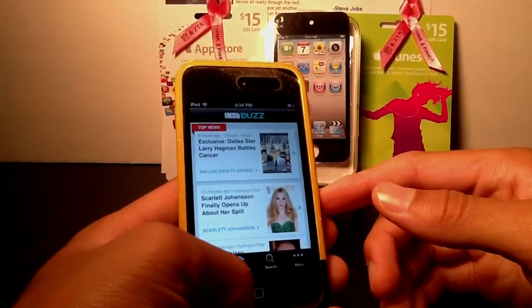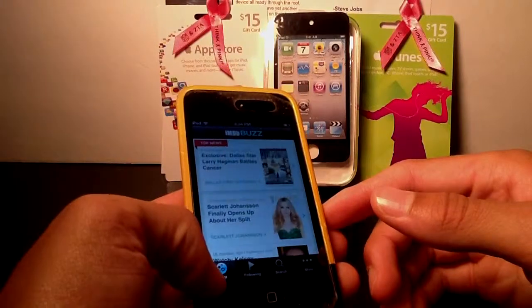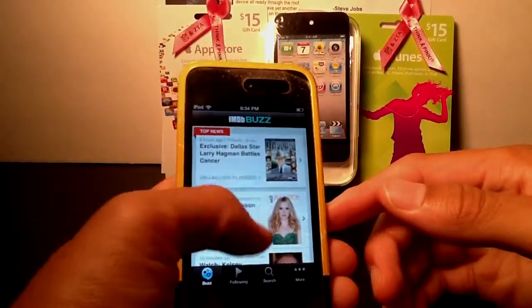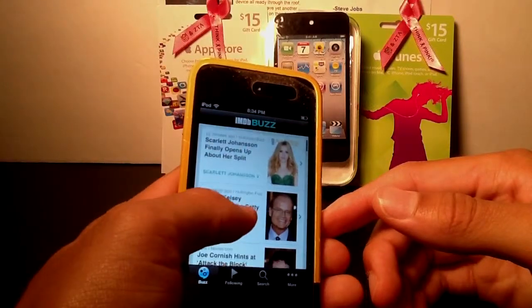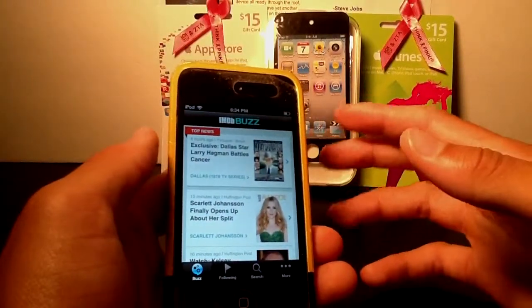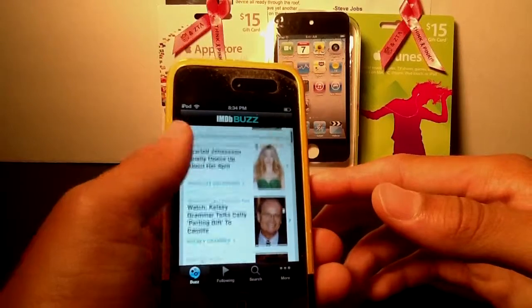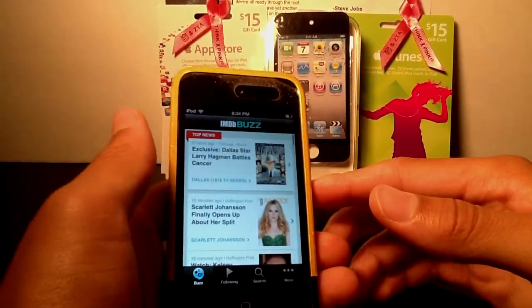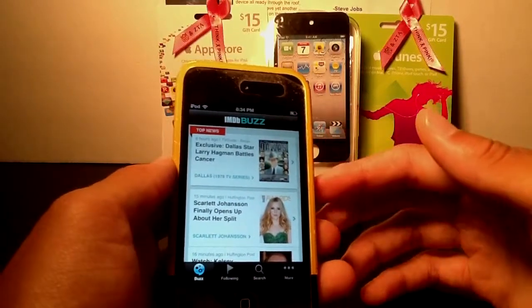On the home screen, you're going to have a few different options. You're going to have your Buzz set column right here, basically being all the top news right down here. All from different sources, which I really like. So instead of just one source, IMDb, you'll have things like TV Guide, Huffington Post, movies.com. There's a lot of different sources all on this application, giving a big plethora of news, which is very nice.